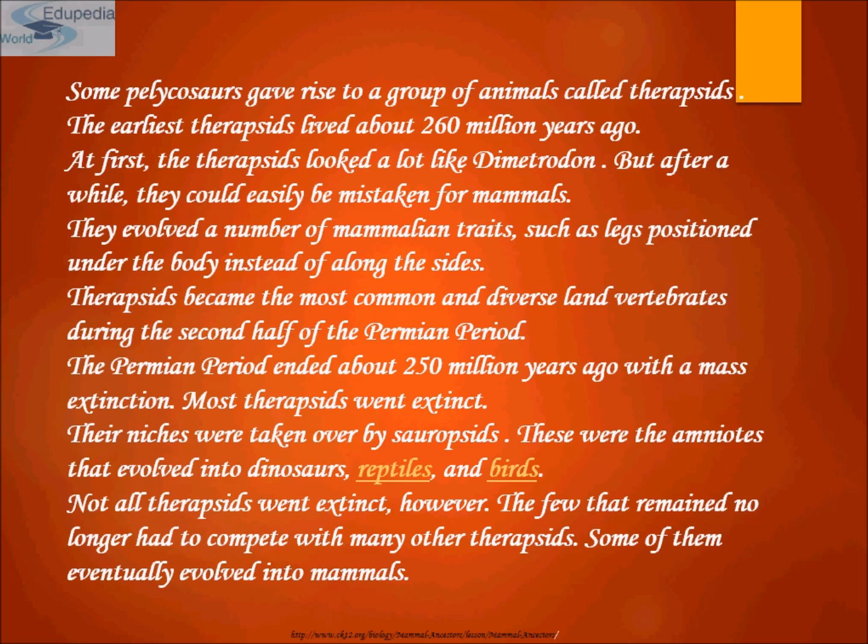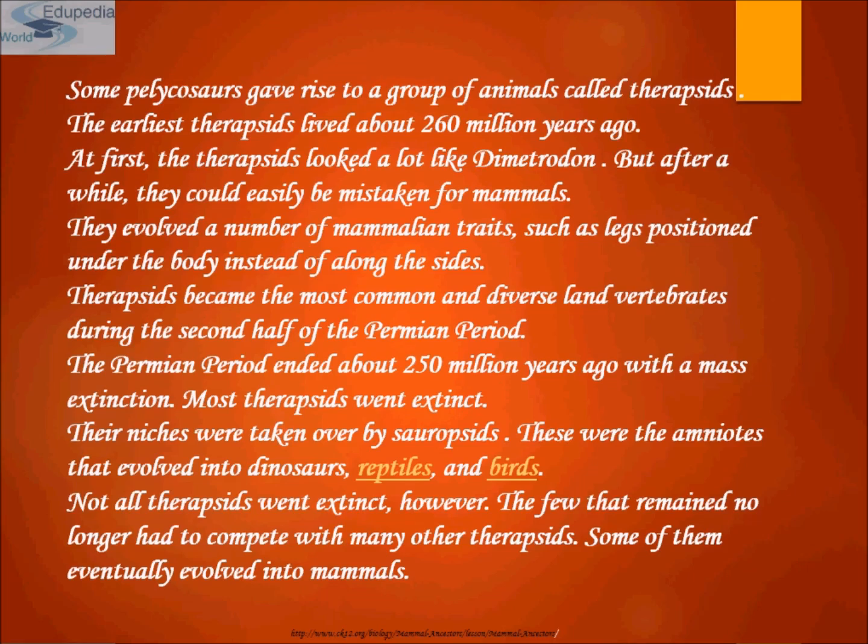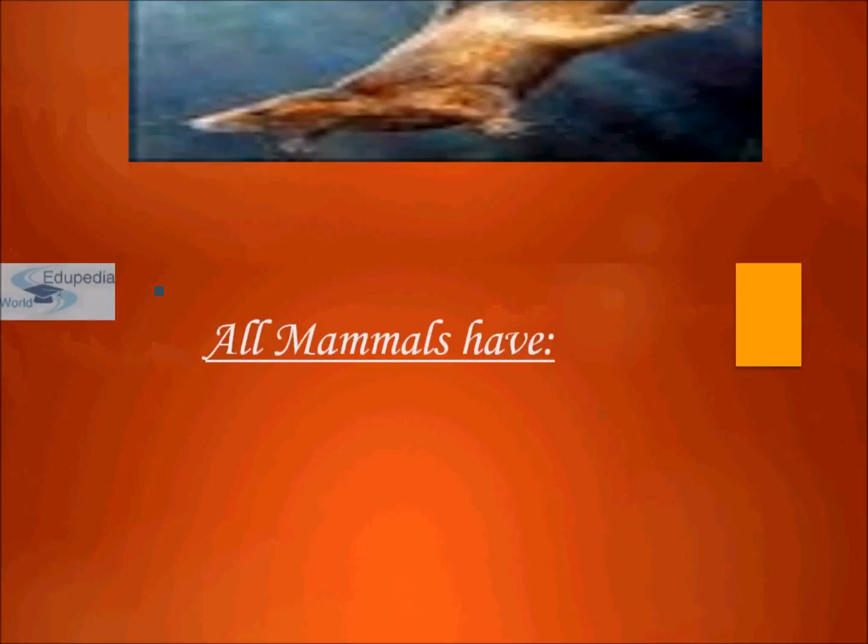Most therapsids went extinct. Their niches, you can say their habitats, were taken over by the sauropsids. Okay, these were the amniotes that evolved into the dinosaurs, reptiles and the birds. Not all therapsids went extinct, however. The few that remained no longer had to compete with many other therapsids. Some of them eventually evolved into mammals. Okay, these were the early mammals.